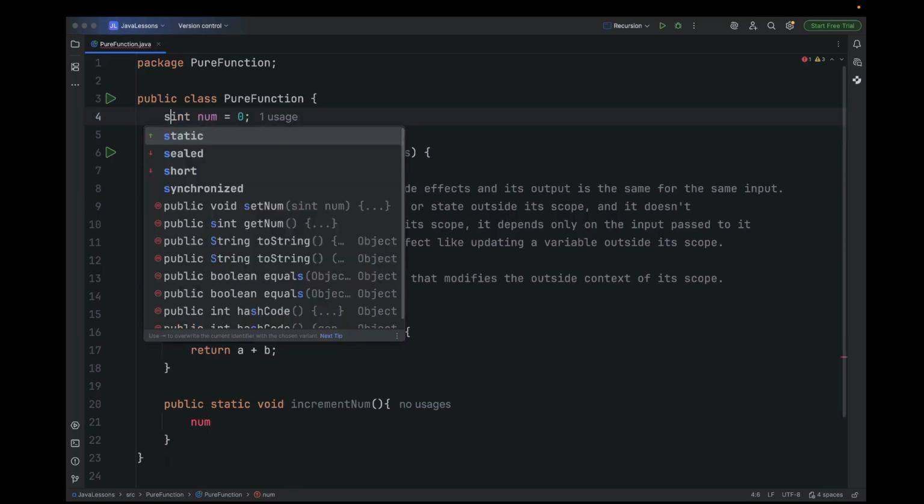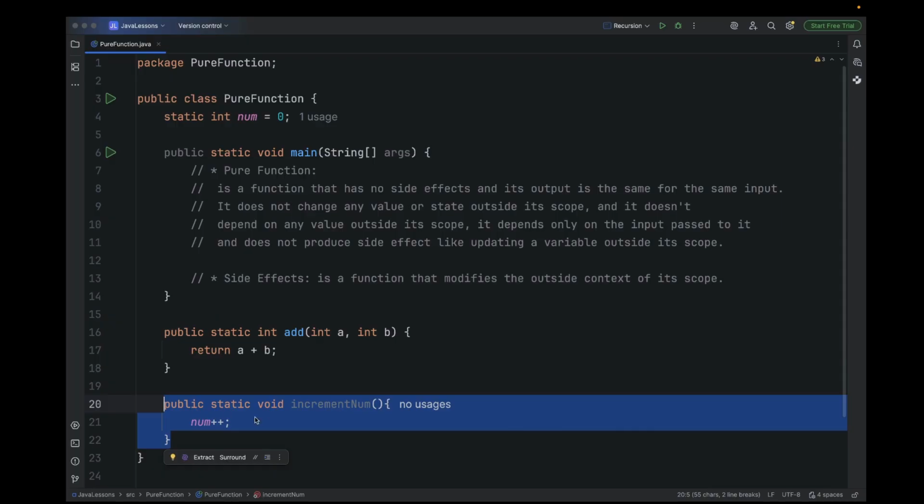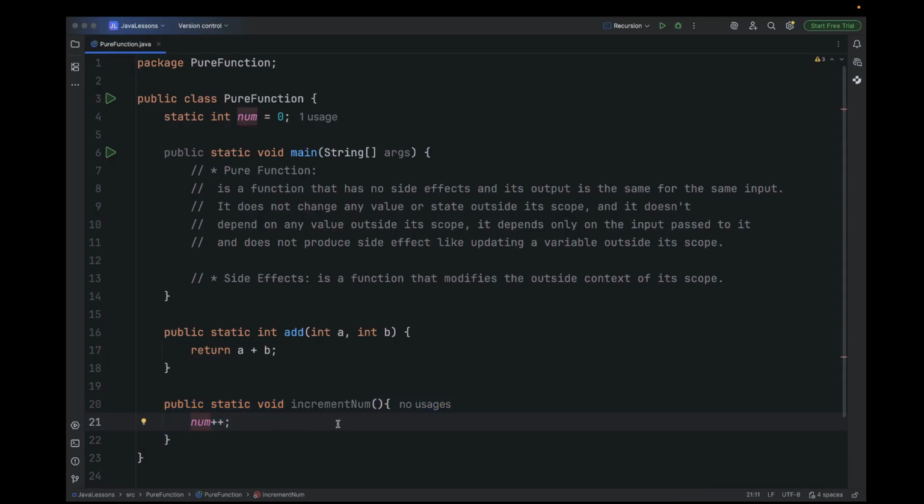Let's make this num static. num plus plus. You see, this function now is modifying a variable outside its scope. And which variable is that? That variable is up here. So this variable is not within this scope. But within this incrementNum, we are modifying a variable. So this is an example of a side effect.